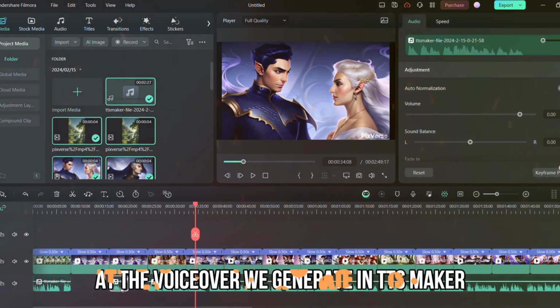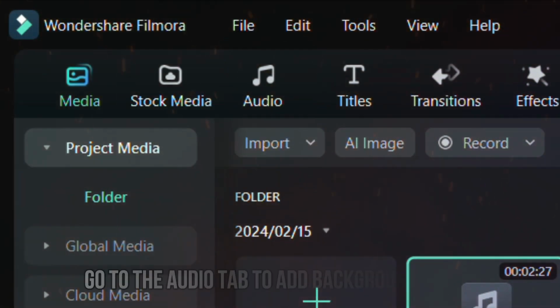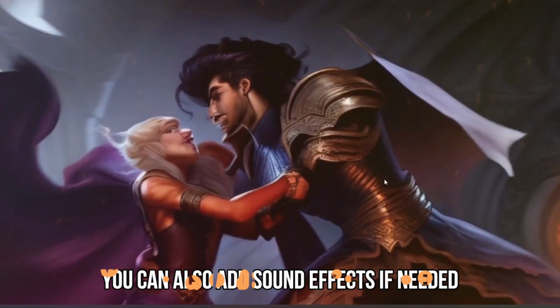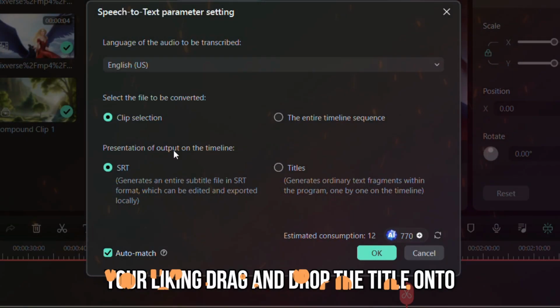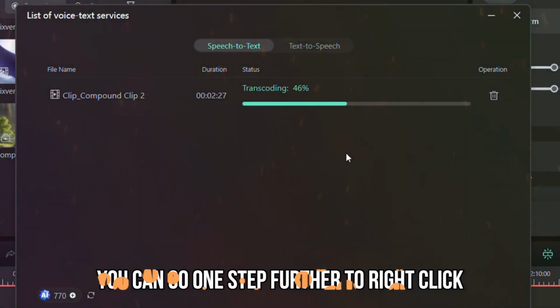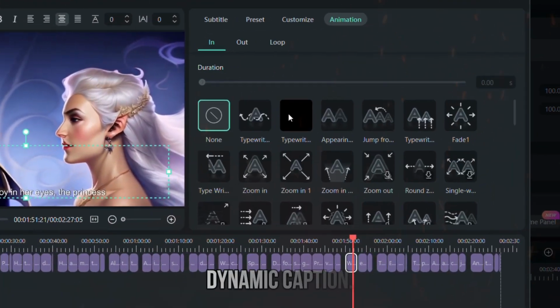Then add the voiceover we generated in TTS Maker just now. Add music and sound effects. Go to the Audio tab to add background music. You can also add sound effects if needed. Lastly, add captions and adjust the style to your liking. Drag and drop the title onto the timeline and customize it as needed. You can go one step further to right-click and enter Advanced Edit mode to create more dynamic captions.